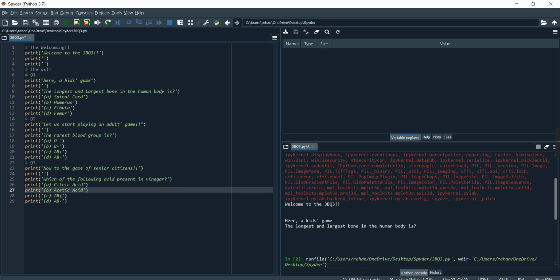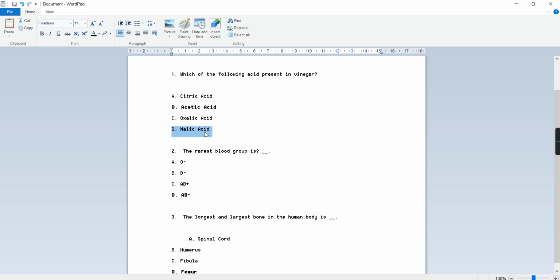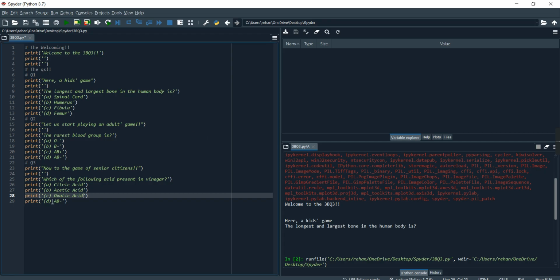and malic acid. You know what? I just know a lot about citric acid because whenever I eat a lot of chips, my mom says there is a lot of citric acid present. So if you eat them in a big quantity, then you will damage yourself. So I just know a lot about citric acid.